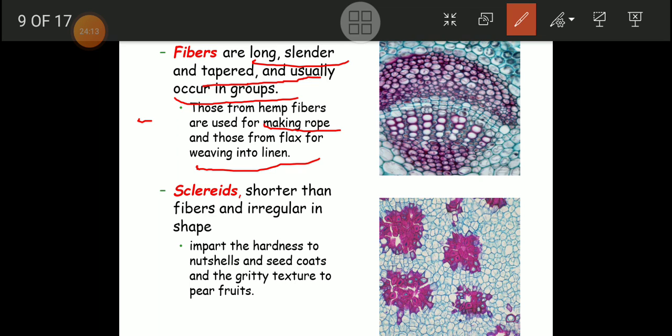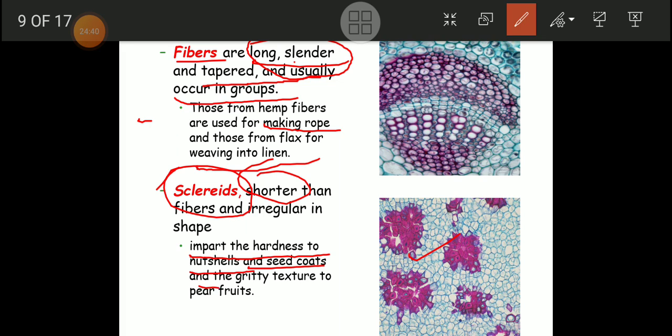In the case of sclereids, they are shorter. Here we have seen the fibers are longer and slender, but sclereids are shorter than the fibers and irregular in shape. In this diagram also we will be able to see the same things. And these sclereids impart hardness to the nutshell and seed coat.